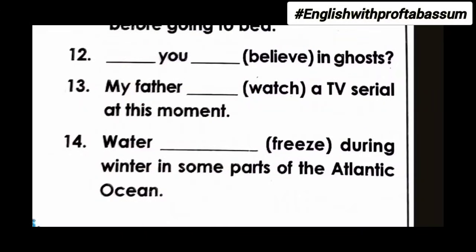Next one, ___ you ___ in ghost. So this is a simple present tense question and the subject over here is you. So when you get the subjects like I, you, we or they, we have to use do for the question. But if our subject is he, she, or it, then we can use does. And obviously, the base form of the verb, that is believe. So, do you believe in ghost?